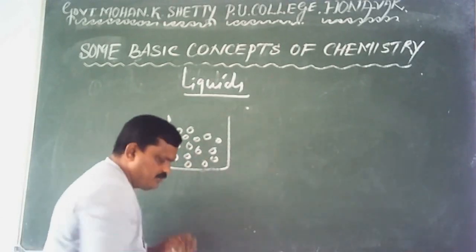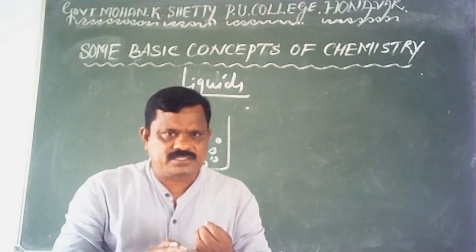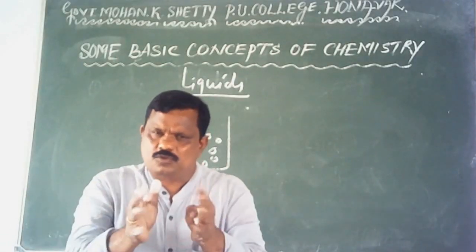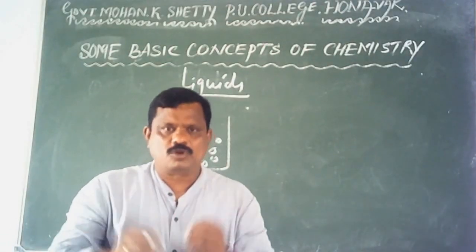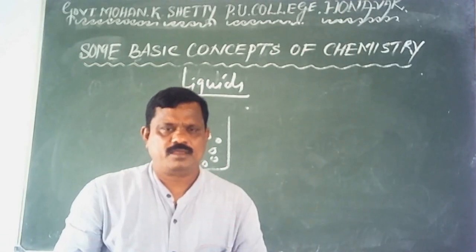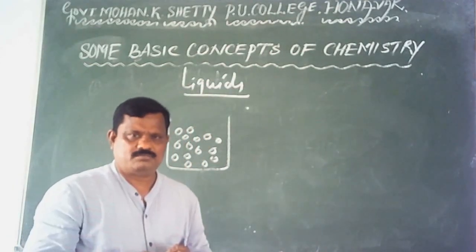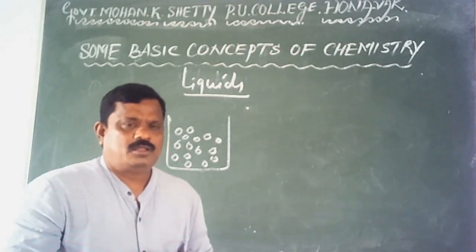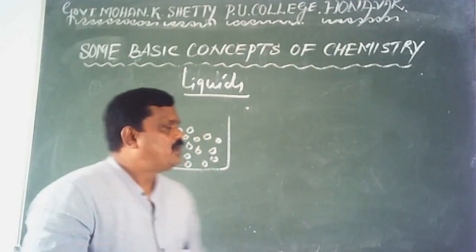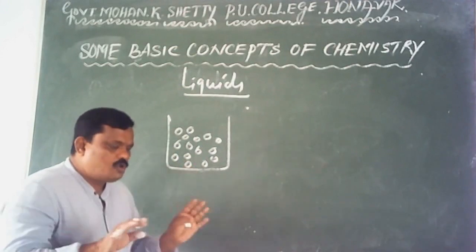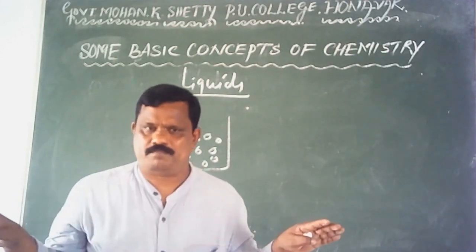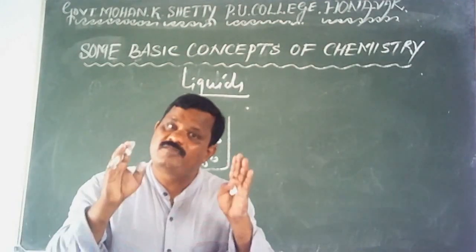Therefore, it's very clear, in liquids, particles are somewhat close to each other, and they have got little freedom to move around. That is the reason why liquids do not have definite shape, but they have definite volume.